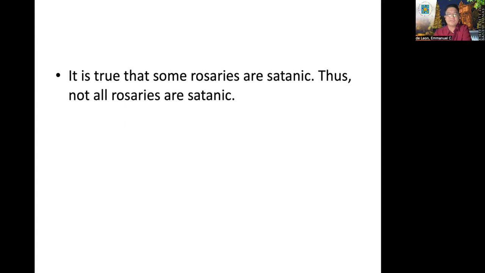Another example, if it is true that some rosaries are satanic, therefore, not all rosaries are satanic. The premise is an I proposition, and the conclusion is an O proposition. Was the rule of subcontrary followed? No. It is possible that both of them are true. You cannot derive a conclusion from an I which is true to an O proposition, to its subcontrary.